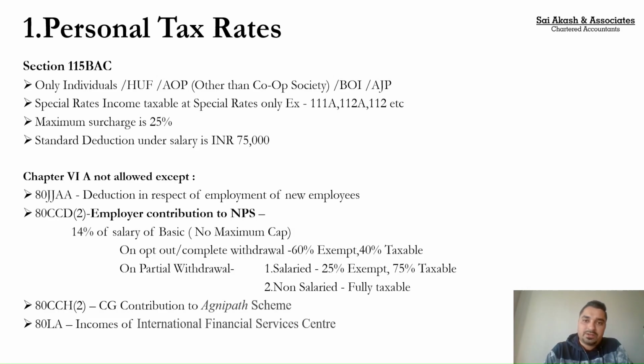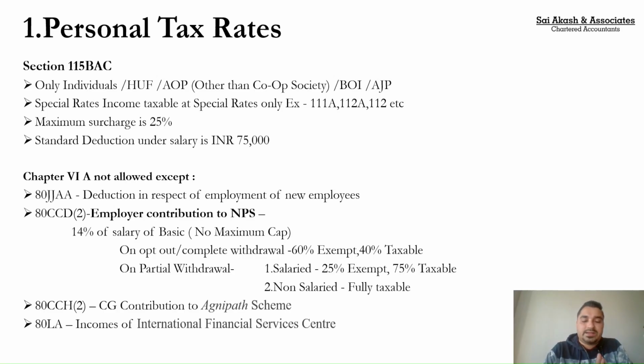I repeat, if you are opting for the old regime and if your total income is more than 5 crores, the surcharge applicable is 37%. Whereas if you are opting for the new tax regime, even though if your income is more than 5 crores, the maximum surcharge that is applicable is only 25%.